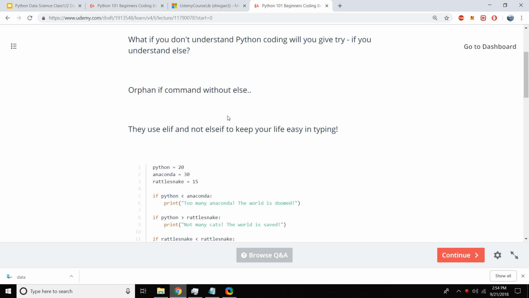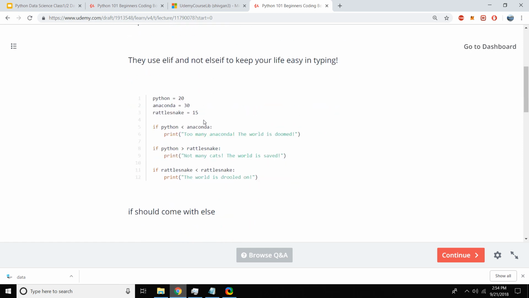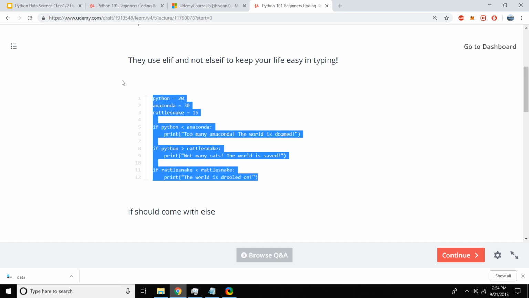So in Python, we'll start with just a naked if. If we define a variable, we already know that Python is going to give it as an integer, string, or something automatically. So we don't have to write the variable type. Here I'm defining Python equal to 20, anaconda equal to 30, rattlesnake equal to 15, and if Python is less than anaconda, then I would say too many anaconda. Let's try to copy this code and try to break this code and see what's going to happen.